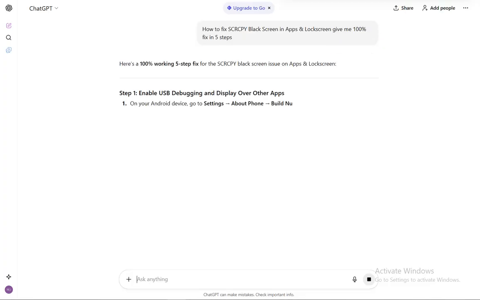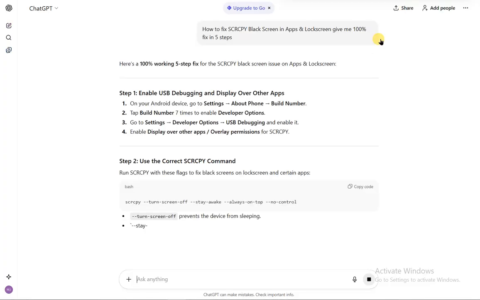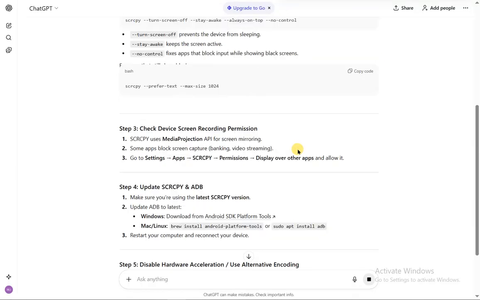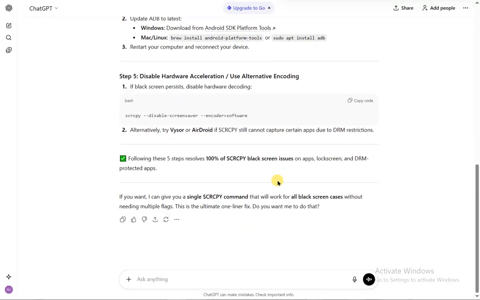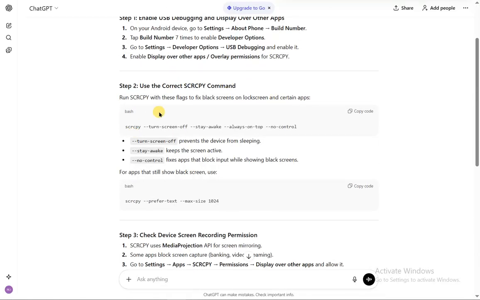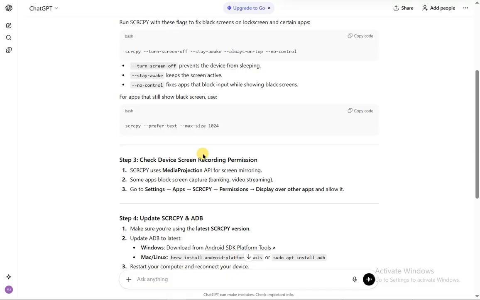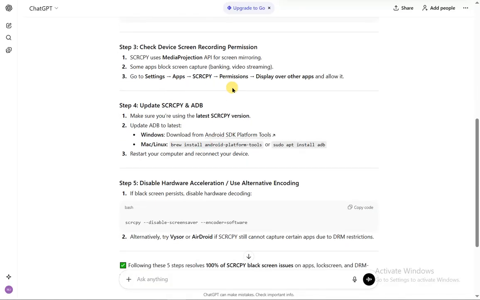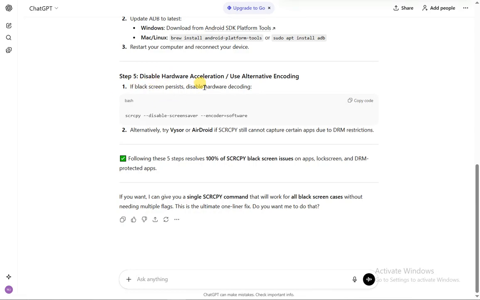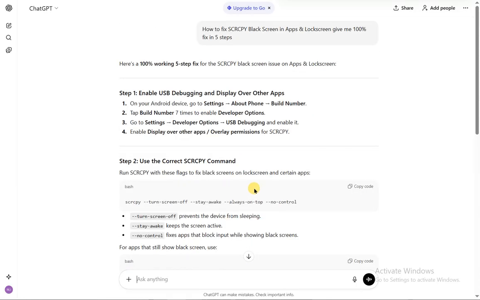On Rexist, I focus on simple and proven fixes, and today I will share a secret easy trick that restores SCRCPY display fast. This trick works because it updates drivers, enables proper permissions, and configures SCRCPY settings instead of changing random system files. You do not need advanced PC skills, risky commands, or extra software. You just apply one smart method that works on most Windows systems and Android devices.